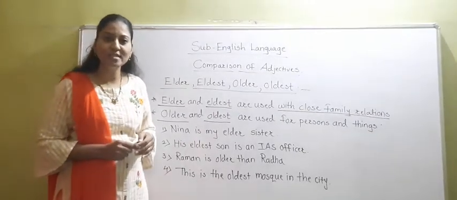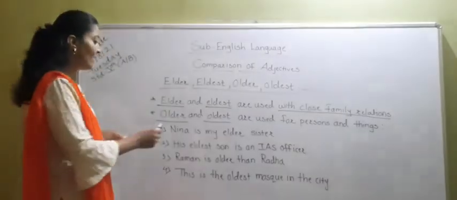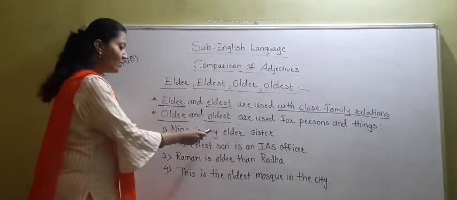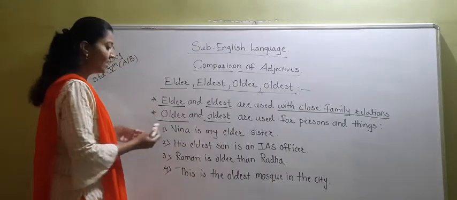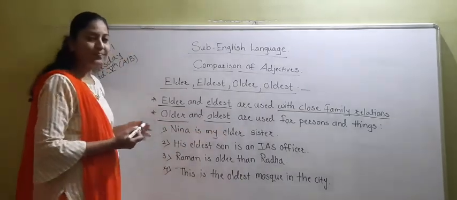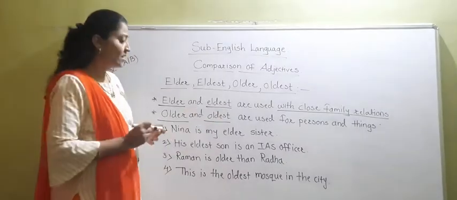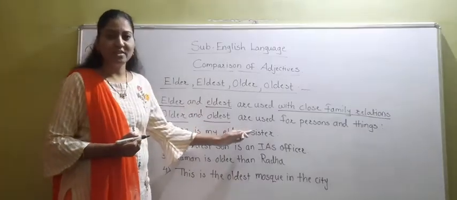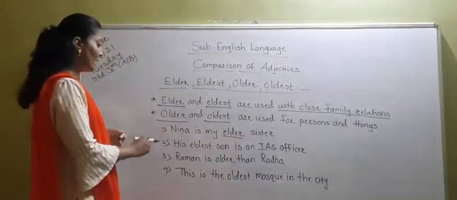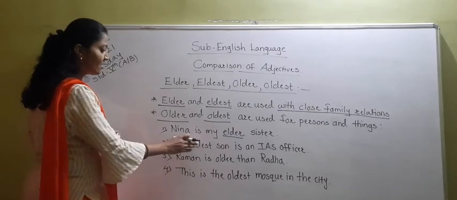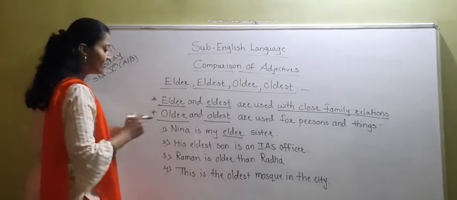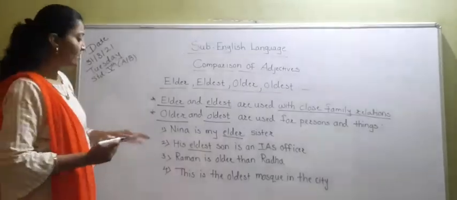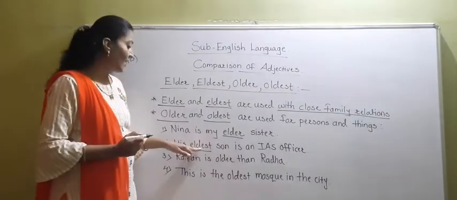Is this clear to you, students? Now see examples. Nina is my elder sister. Here we are talking about our own sister. So at that time we have used elder here. Close family relation. Is this clear to you? Now see, his eldest son is an IAS officer. Here also we are talking about close family relations. So that's why we have used eldest here.